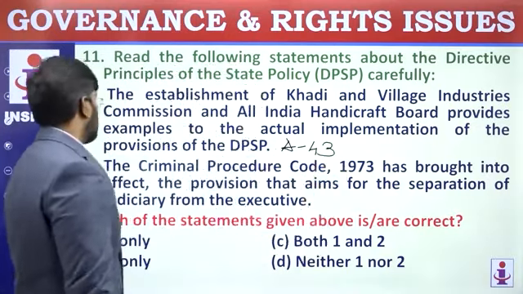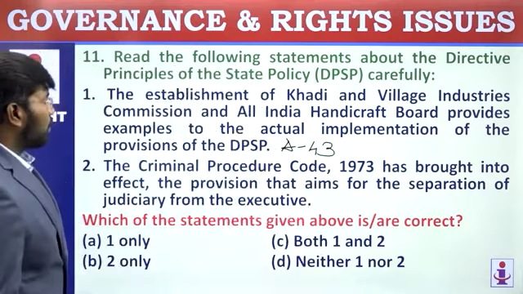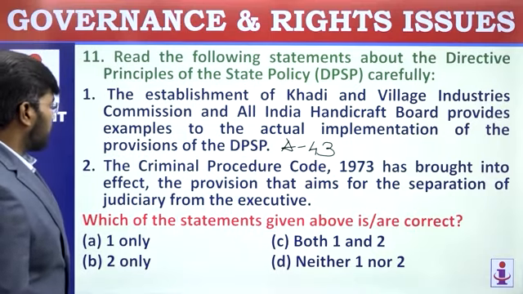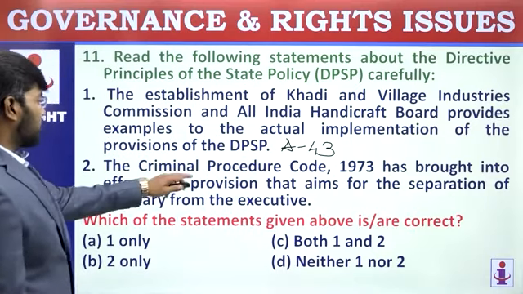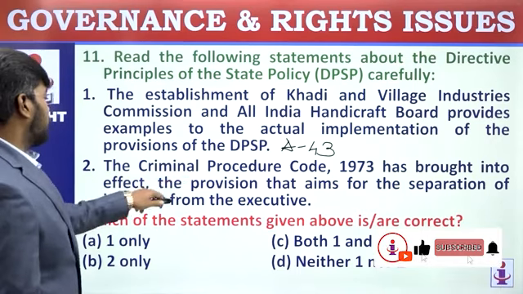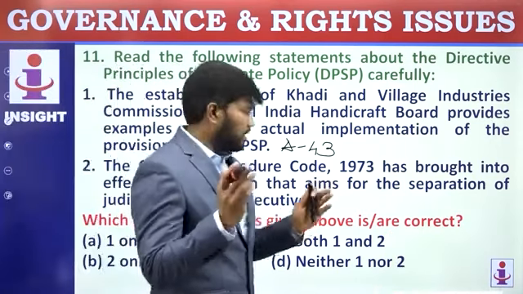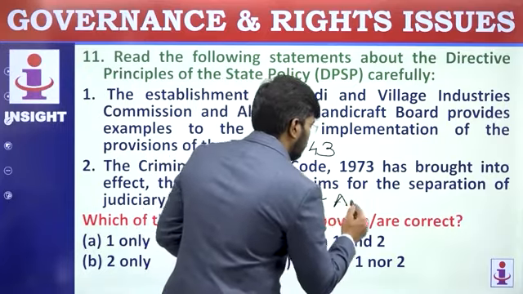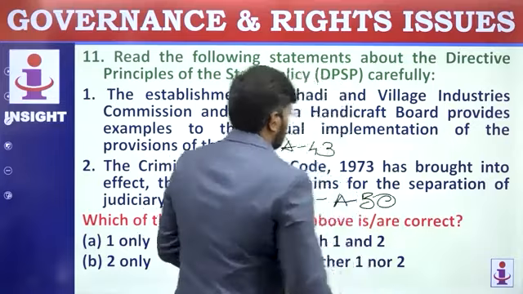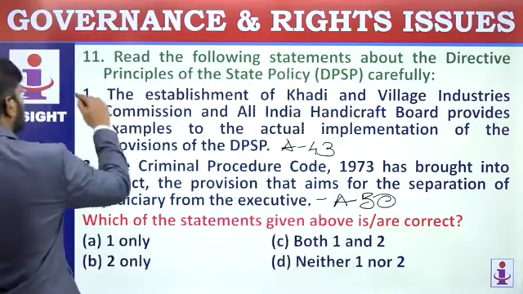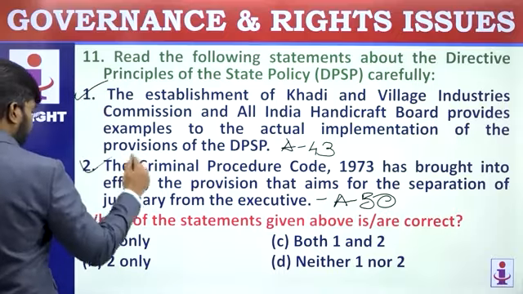Remember the article also. Then the Criminal Procedure Code of 1973 was brought into effect for the provision which aims at the separation of judiciary from executive. That is kept like 50-50 dividing. So Article 50. Easy to remember. So both the provisions come under DPSP.